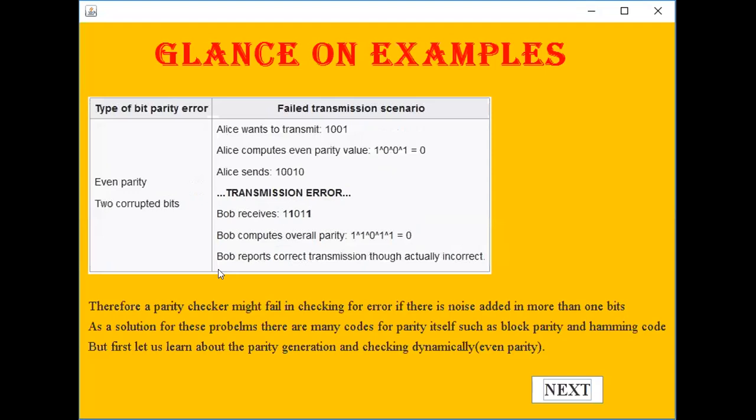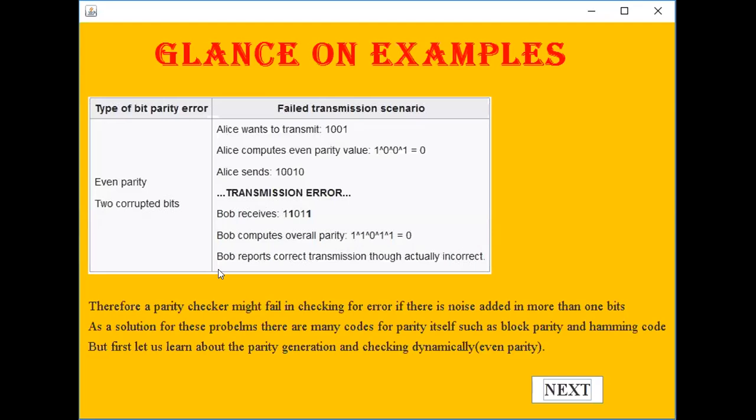Now we can look at the limitation of this parity. Suppose in the transmission line two bits are altered. If Alice sends 10010 with even parity to Bob, but in the transmission line at the second position as well as the last, fifth position, both zeros are altered to one, then Bob computes the overall parity and thinks that this is even parity, so this is the correct message, but actually it is incorrect.